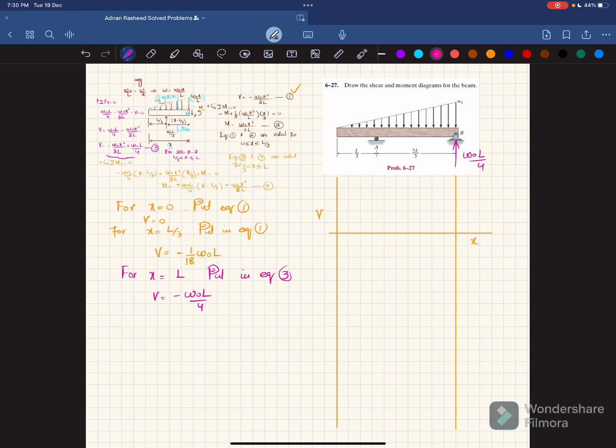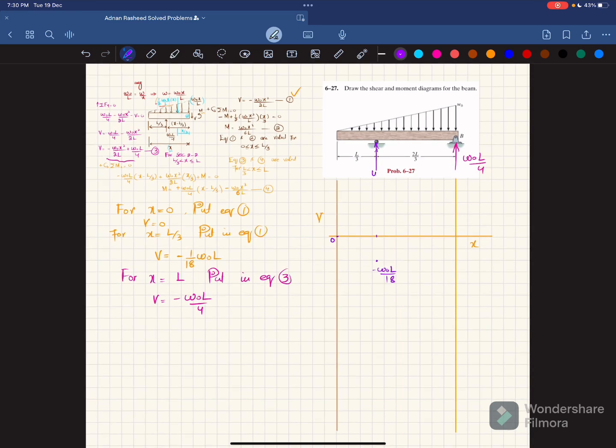So in between, let me plot it as well. At X equal to 0, we have the first point, this one. At X equal to L by 3, which is this one, we have V equal to minus W naught L over 18. Clear? And you can see you have RA as well over here, which is W naught L over 4. So minus W naught L over 18 plus W naught L over 4 will bring it to 7 W naught L over 36.